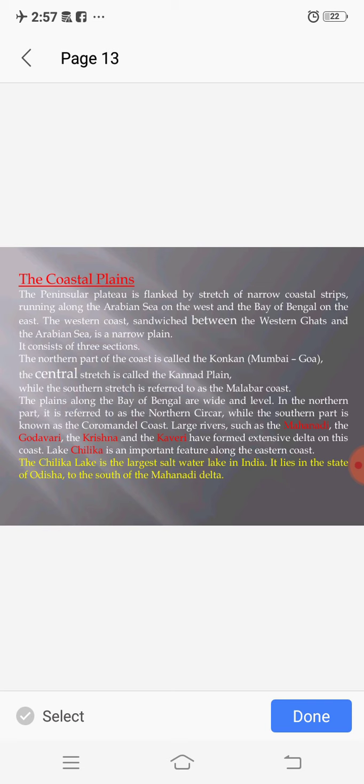Next, the coastal plains. The plains which are on the coastal region are called coastal plains. It consists of three sections. The northern part of coast is called the Konkan. The central part is called Kannada Plain and the southern part is known as Malabar Coast. The Chilka Lake is the largest salt lake in India. It lies in Odisha to the south of Mahanadi Delta.